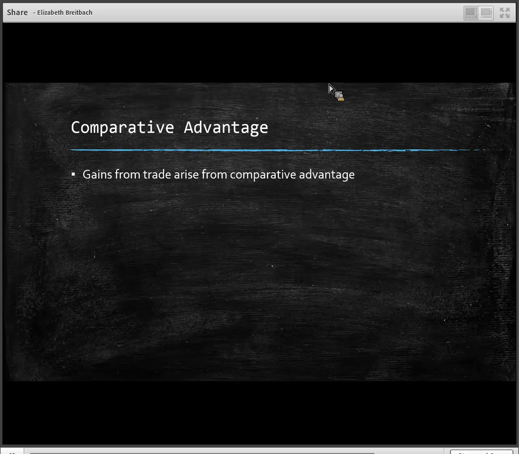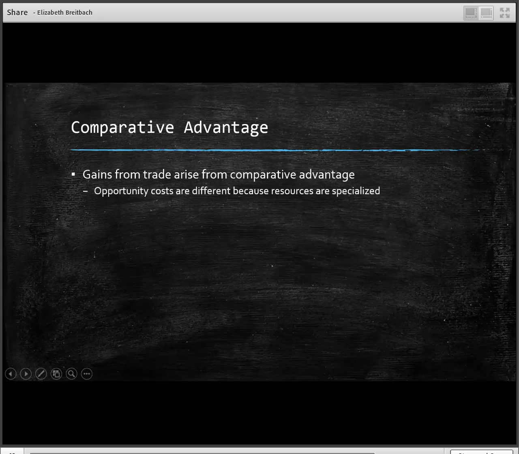And so what we see is that the United States decides, okay, you have more labor than us, and you can produce these goods more cheaply than us. So you produce those clothing items, we'll produce technology and advances in the medical field, and then we'll trade. And so gains from trade arise from this comparative advantage. We specialize in what we're good at.